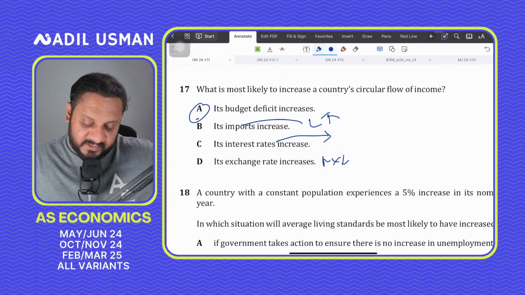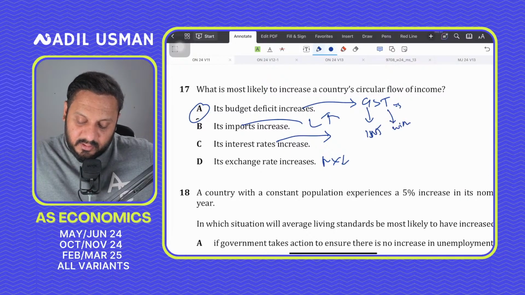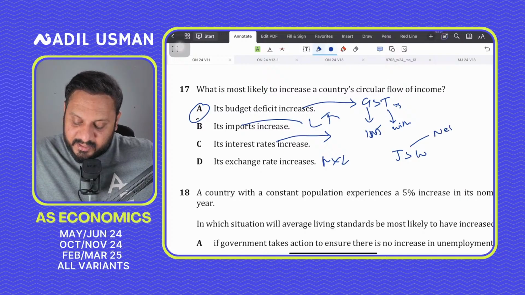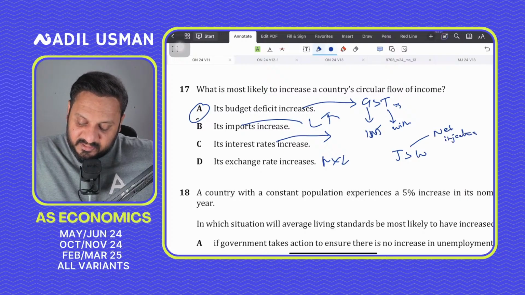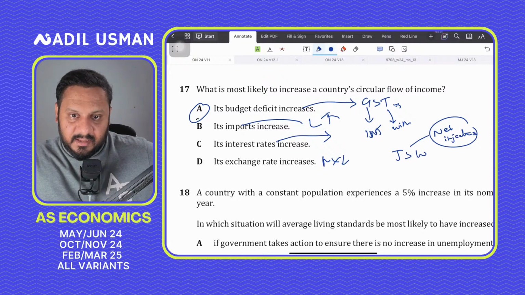Its budget deficit increases, because budget deficit is an expansionary fiscal. It results because of an expansionary fiscal policy, and so government spending is more than taxes, which means that, see, government spending is injection while taxes is withdrawal. So if injection is more than withdrawal, you have a net injection here, right? And so net injections in the economy would definitely increase the circular flow of income. That is what makes A the correct answer.